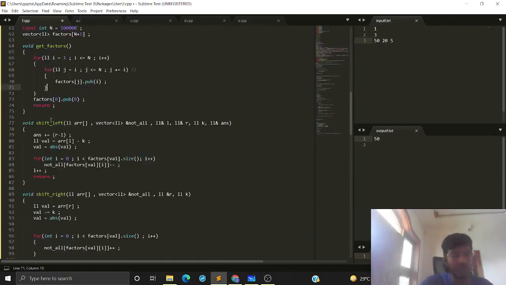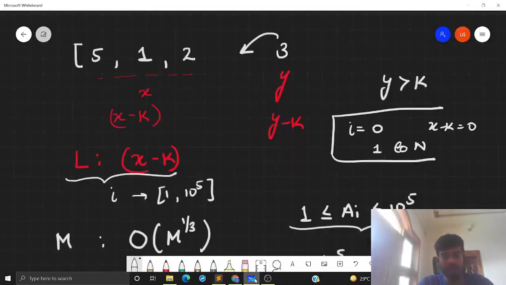Okay, so now let's go through this left function. What we want to do in this function is shift our left pointer by 1 in the right direction. So let's see how we can do this. First, we are updating our answer, denoting the number of subarrays that are now added. How we have got this value, I will discuss separately. After that, I'm saying that my current value is array L minus K, that x minus k that we were discussing. So let's go to the board again.